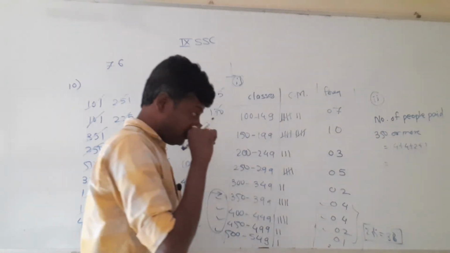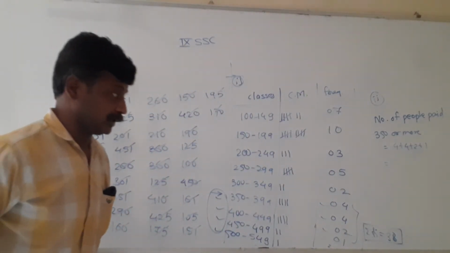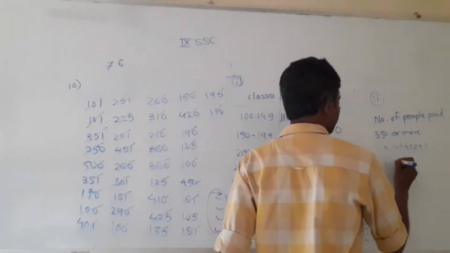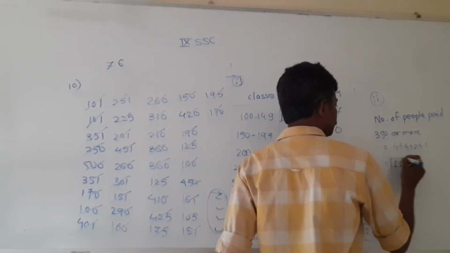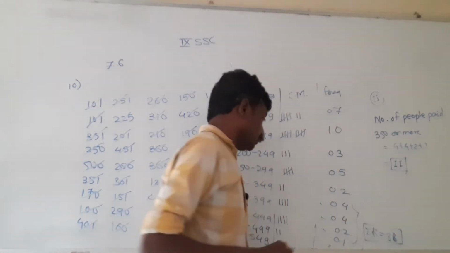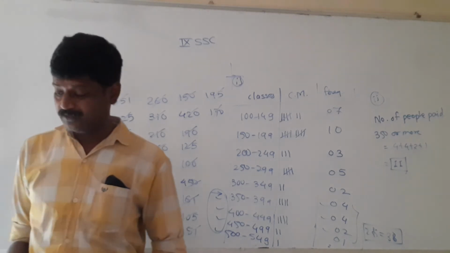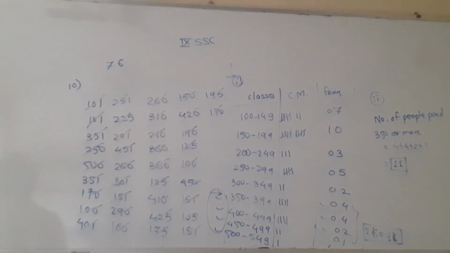It will be 4 plus 4 is 8, 8 plus 2 is 10, 10 plus 1 is 11. The number of people who paid equal to 350 and more than 350 are 11 people who donated the amount equal to 350 or more.